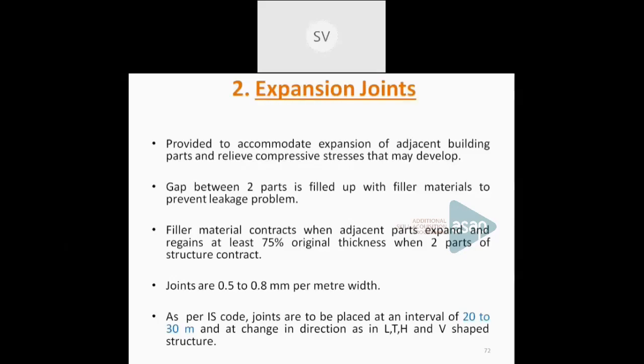Whenever the slabs expand towards each other, the filler material contracts, and whenever they move apart, the filler material expands. That is what happens in the case of expansion joints.